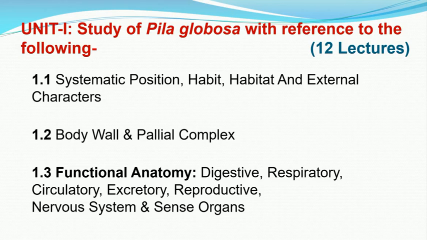Next system is reproductive system. Here we are going to study the male and female reproductive system, anatomy, physiology, copulation, fertilization and development. Next system is nervous system. Here again we are going to deal with the anatomy and physiology of nervous system. And last part is sense organs, where we are going to study the structure and functions of sense organs in Pila, like tentacles, eyes, statocyst and osphradium. So this is all about chapter number 1, which we will be covering in unit 1,